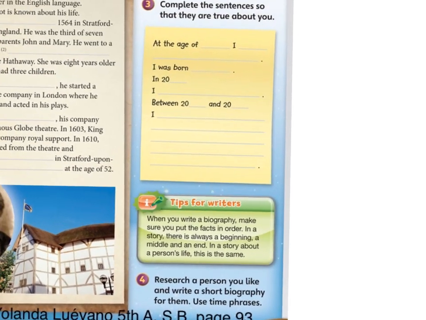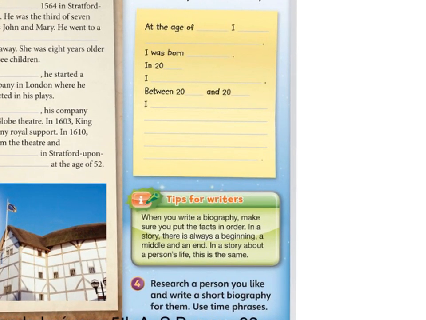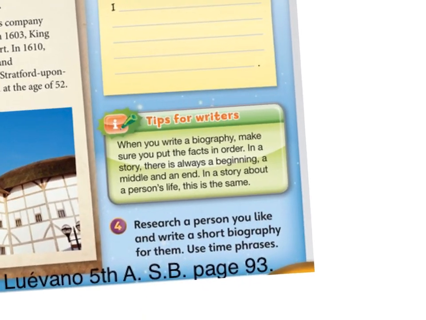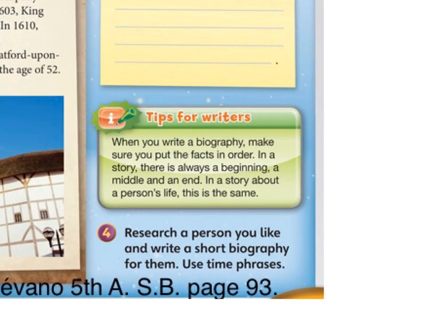So we're obviously not going to check this one because it's individual, but you have to do it. And later on in our Zoom chat, maybe we can read some of them. Now it says research a person you like and write a short biography for them. Use time phrases. That activity, we're going to do it in the workbook.